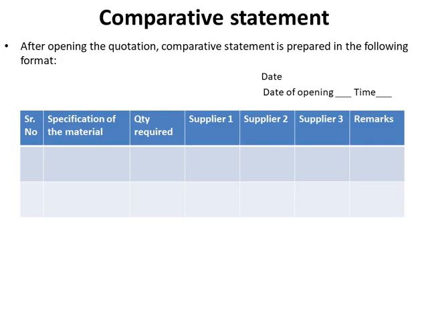Then the time, because the opening of the quotations should be in the presence of committee members. So here we will write the date of opening and its time. Then the specification of material, quantity required, supplier 1, the rate of supplier 1, the rates supplied by supplier 2 and 3. Then from the comparative statement we will select the supplier who is providing us the lowest rates.